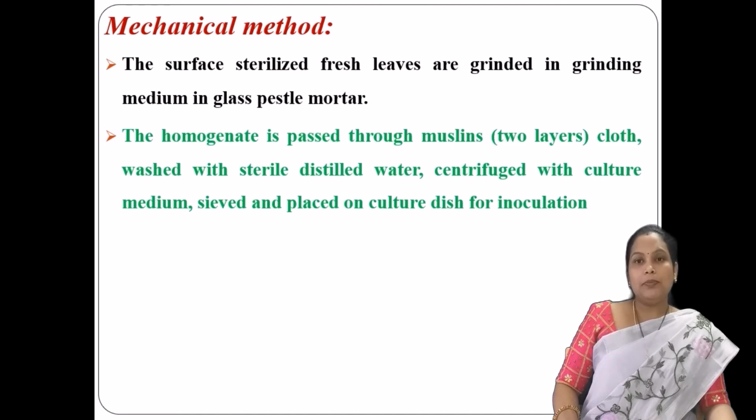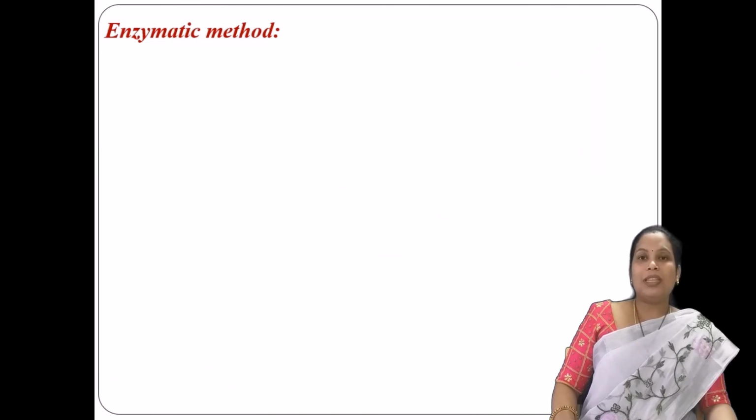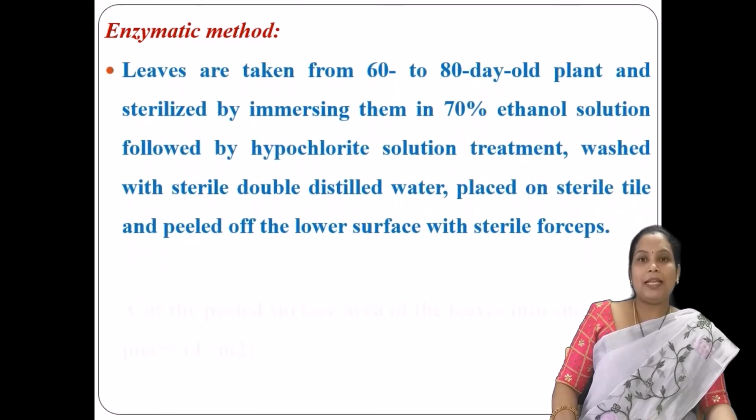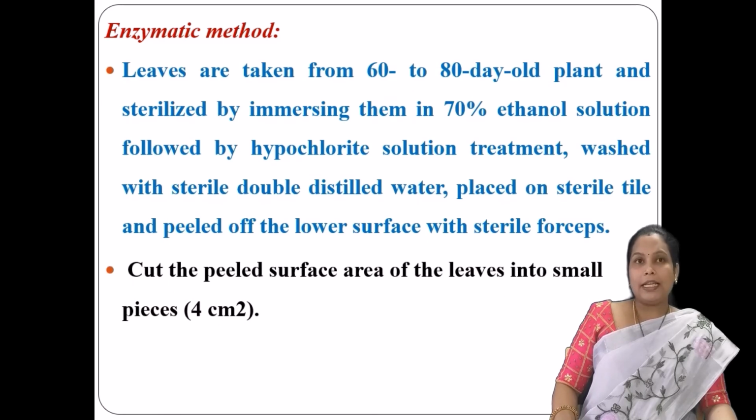In the mechanical method, we are taking the plant segment as fresh leaves. The fresh leaf should be ground in a glass mortar and pestle. Sometimes you can use homogenizers also. The homogenate that is obtained should be passed through muslin cloth and washed with sterile distilled water. After washing, it should be centrifuged with the culture medium and placed in an inoculation. Next, switching to another method, that is the enzymatic method.